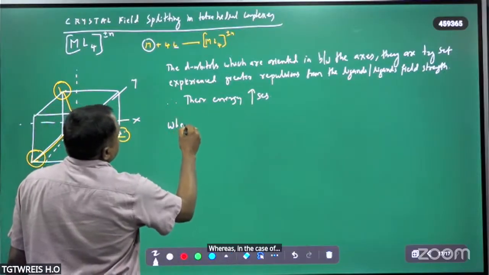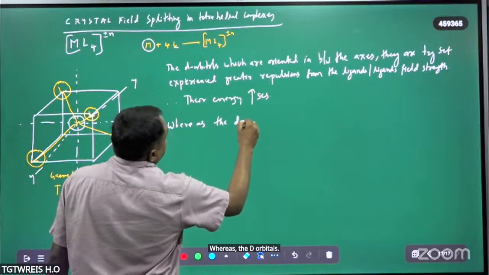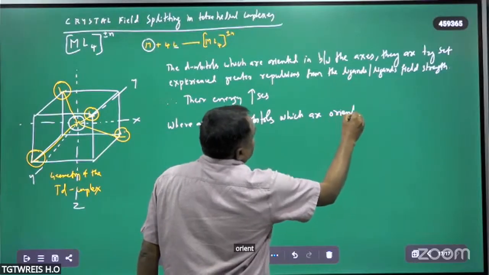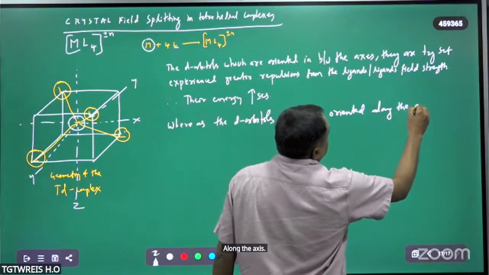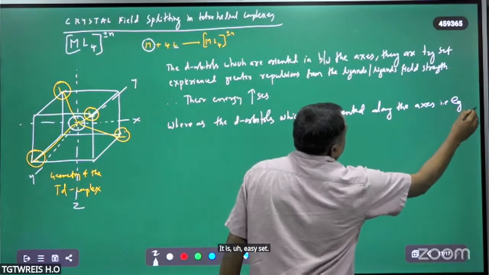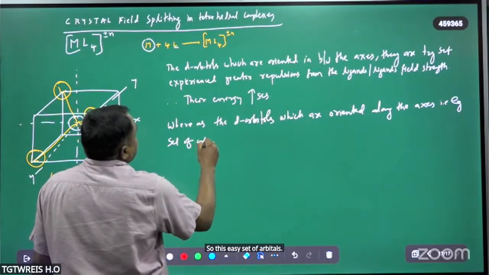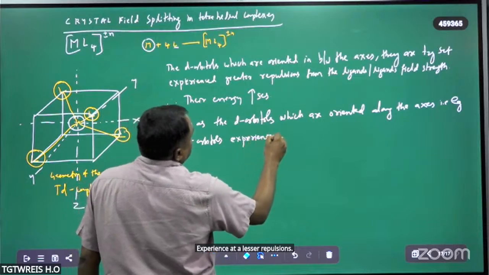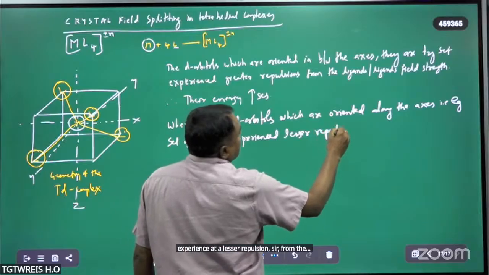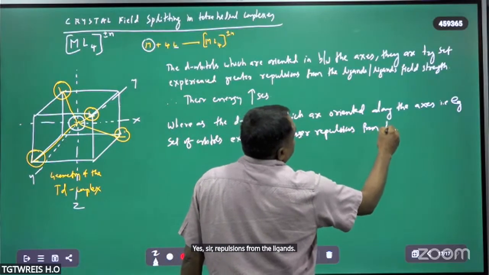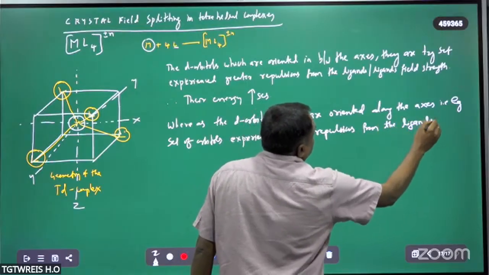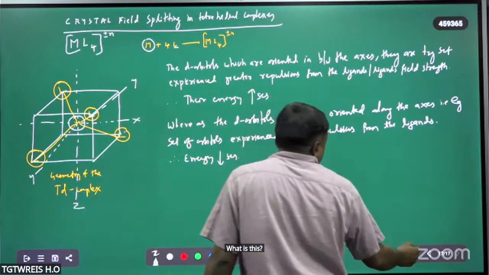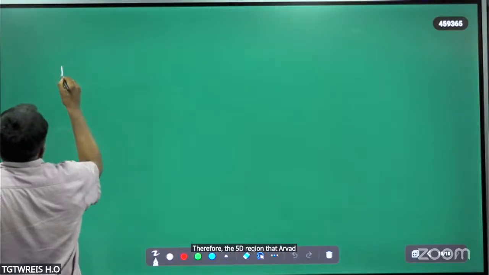Whereas the d orbitals which are oriented along the axes, that is the eg set of orbitals, experience lesser repulsions from the ligands. Therefore, their energy decreases.